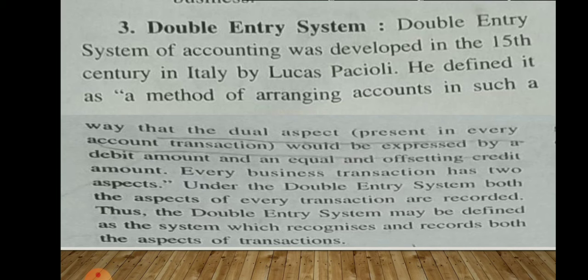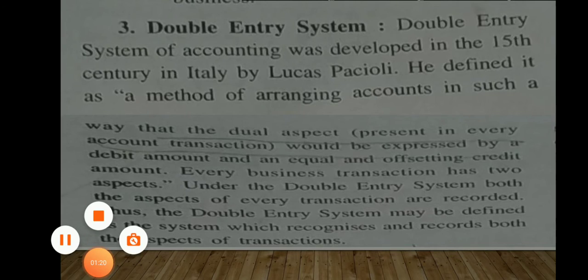Every business transaction has two aspects. Under the double entry system, both aspects of every transaction are recorded. Thus, the double entry system may be defined as a system which recognizes and records both aspects of a transaction.